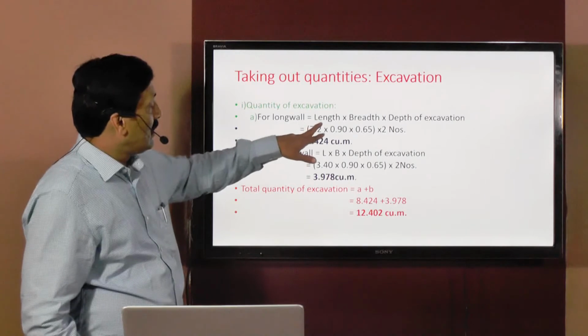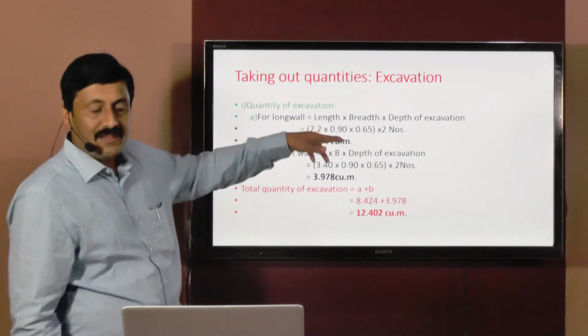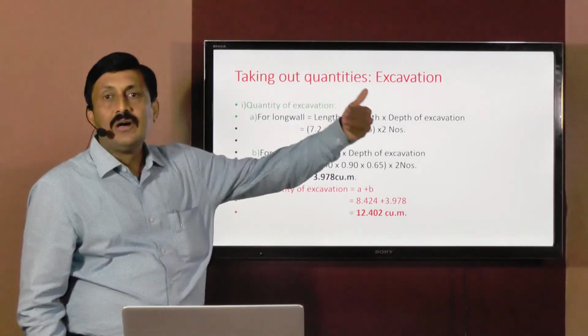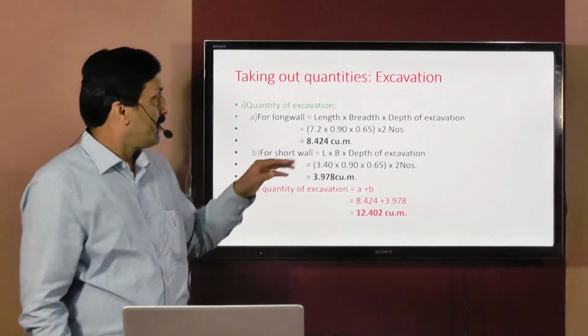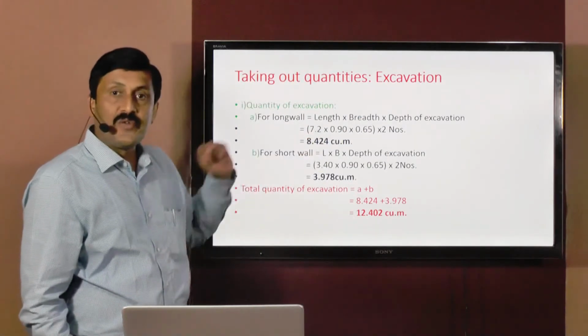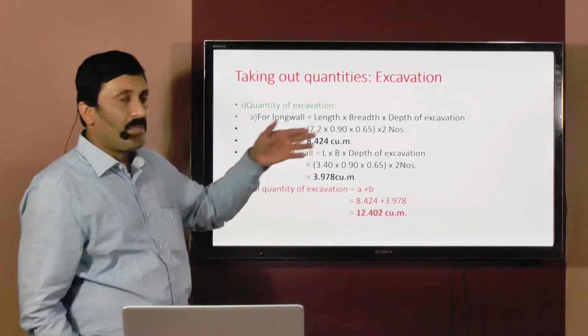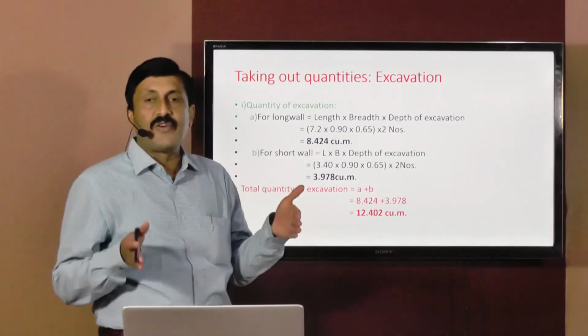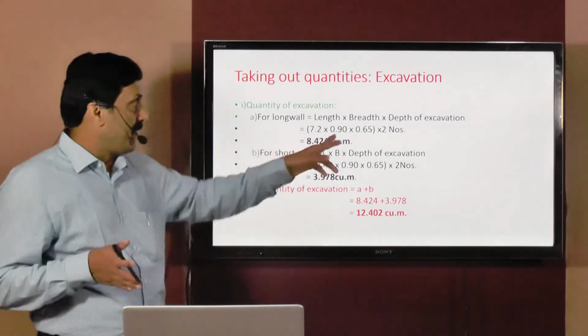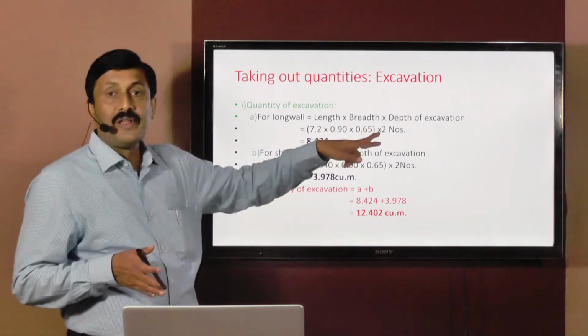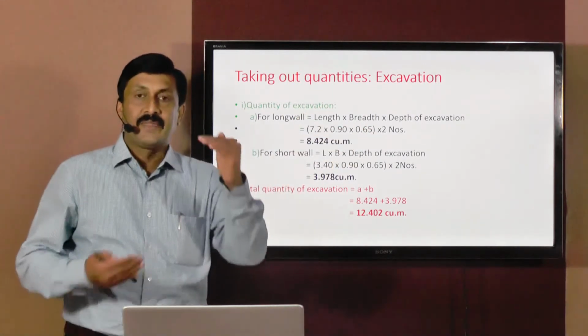For long wall, quantity of excavation will be equal to length into breadth into depth of excavation. How much is the length? 7.2 meters, already we calculated. 7.2 multiplied by width of excavation. Refer to the foundation plan again. So it is 0.9 meters multiplied by, I told you already how we got this 0.65.